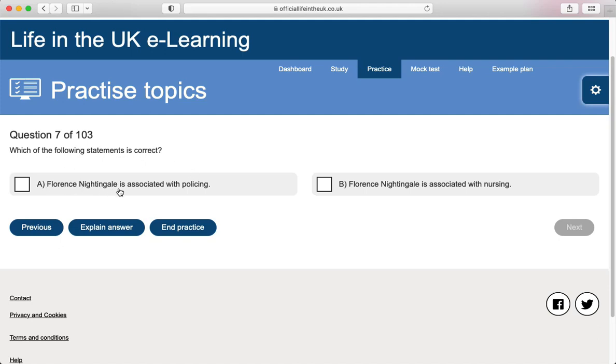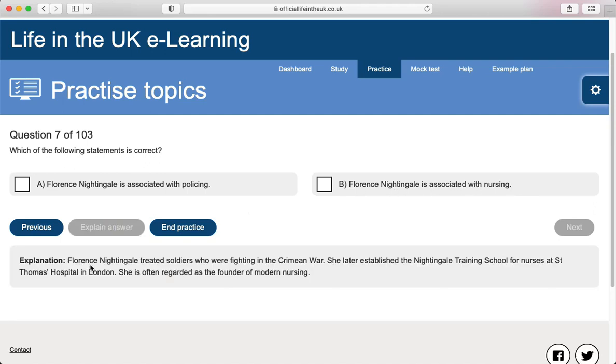Which of the following statements is correct? Florence Nightingale is associated with policing. Florence Nightingale is associated with nursing. Florence Nightingale treated soldiers who were fighting in the Crimean War. She later established the Nightingale Training School for Nurses at St. Thomas's Hospital in London. She is often regarded as the founder of modern nursing. Florence Nightingale is associated with nursing.